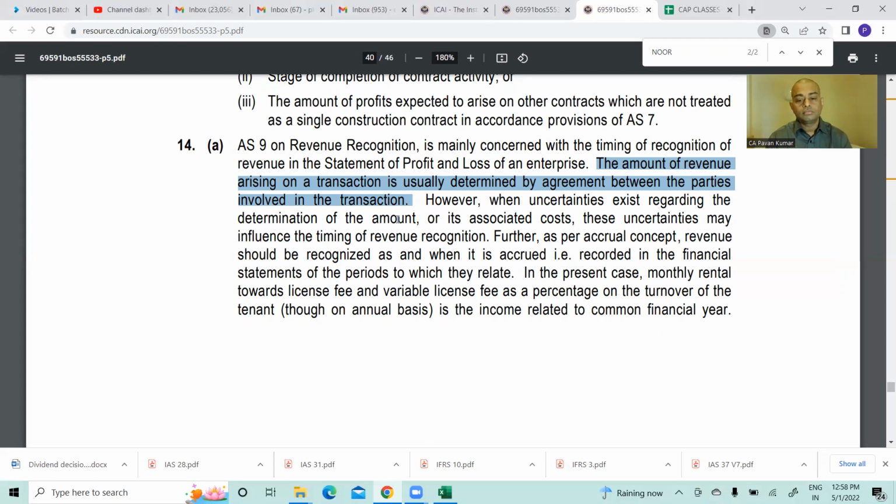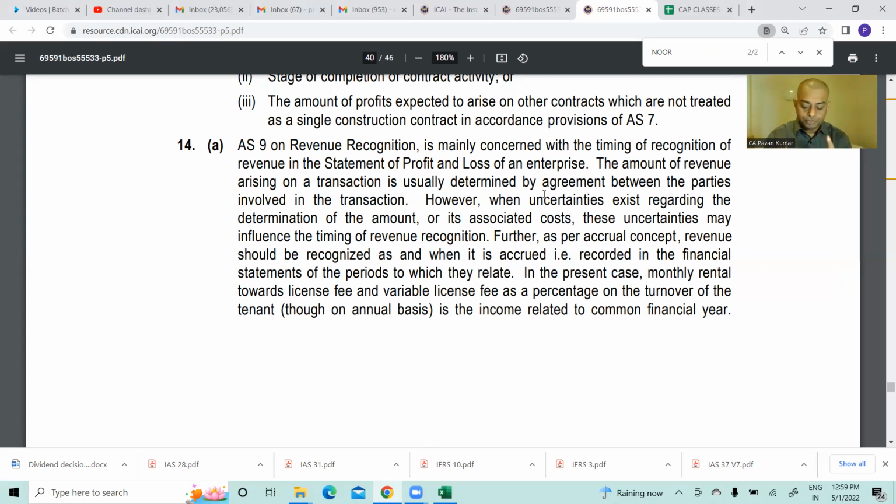Continue. However, when uncertainties exist regarding the determination of the amount or its associated costs, these uncertainties may influence the timing of revenue recognition. Okay, further, this associated costs also is not discussed in the study material. Uncertainties about determining the amount, that is still there.